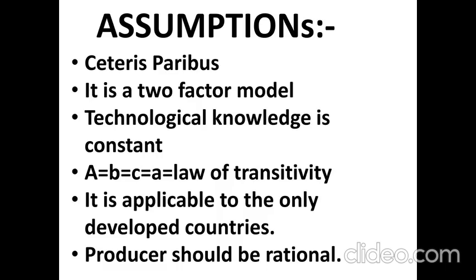He also follows the law of transitivity. What is the law of transitivity? If Rama equals Rahim, and Rahim equals another person, that is, A equals B, B equals C, therefore A equals C. All are equal. This is popularly called transitivity.